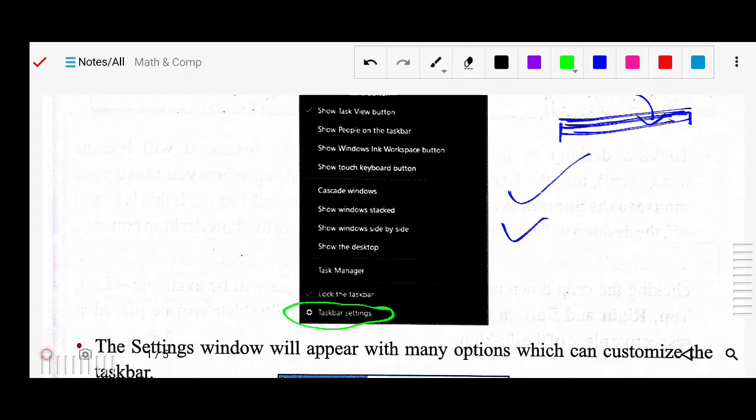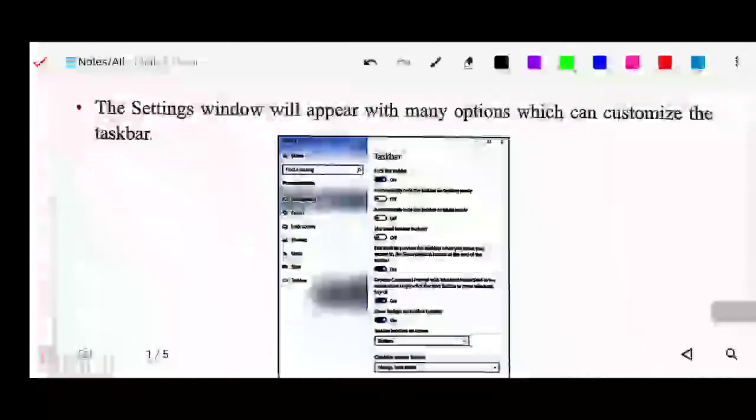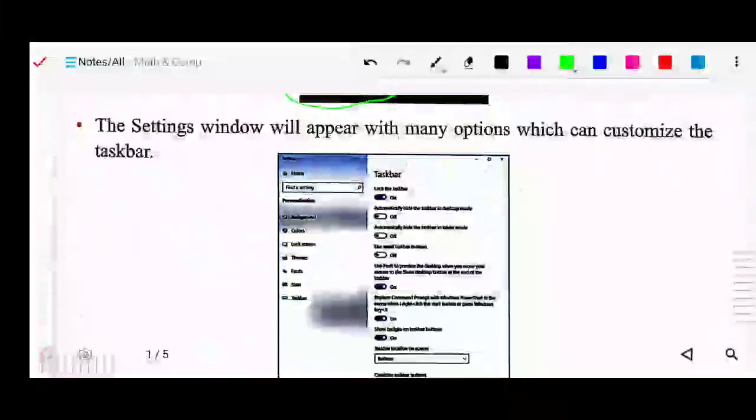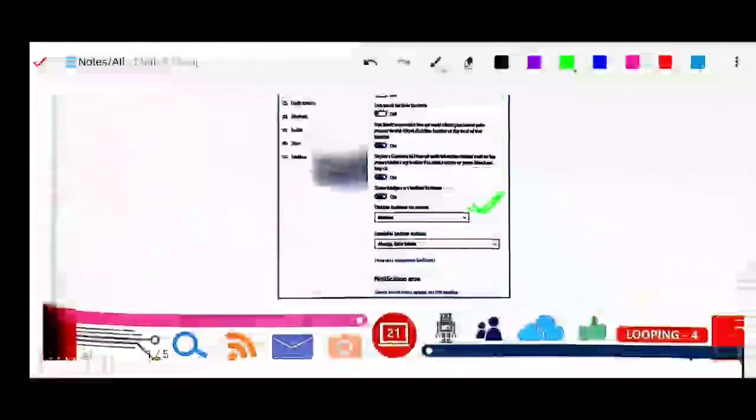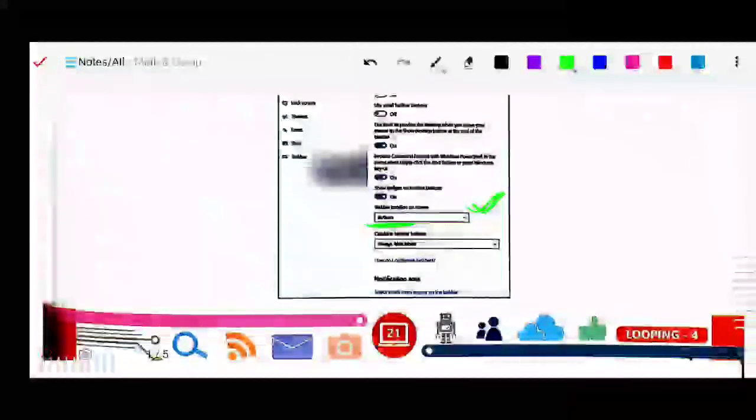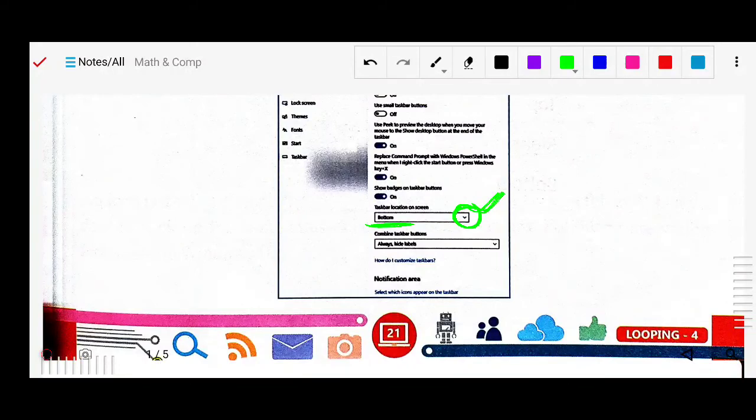Once you click taskbar settings, again one window will appear. This is another window, the customization window. In this window you can see lock the taskbar, automatically hide the taskbar, small icons. All these arrangements you can do. Here you can see taskbar location, and by default it is the bottom. Once you click on this down arrow, you will see the options for right, left and others. So from here you can move the position of the taskbar.